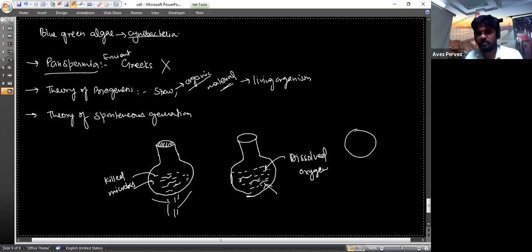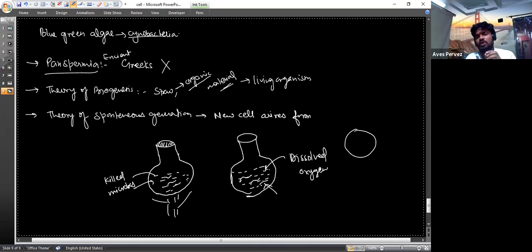And the first life means, the initiation of life means, if there are no killed microbes, there will be no other living microbes. Since some group of microbes is already present, whether dead or not, they are still present. So we can say that the new cell arises from a pre-existing cell. You got it? Or still having some doubt?